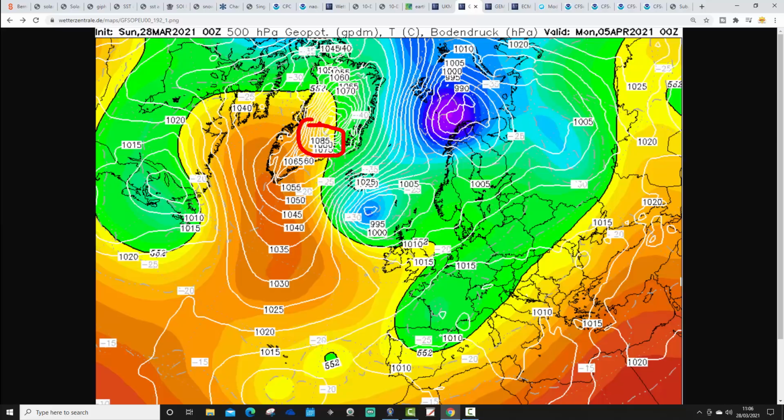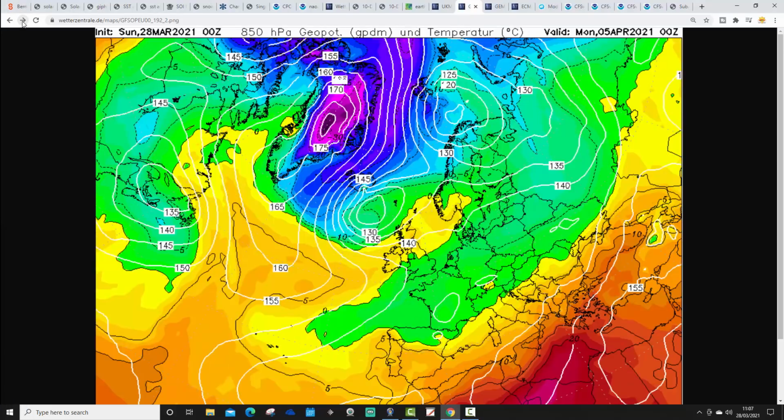I did see one model yesterday, I think it might have been one of the GFS runs, maybe 12Z, that actually got the central pressure, or the highest pressure, to 1,100 millibars over Greenland, which would be an all-time record, no doubt about that. I think 1,085 millibars would probably be a record-breaking pressure for Greenland. So a very, very intense blocking area of high pressure, trying to set up over Greenland through the course of this Easter, and trying to push down very cold air from the north, courtesy of this area of low pressure south of Iceland. So the upper air temperatures look like this for Easter Monday at midnight.